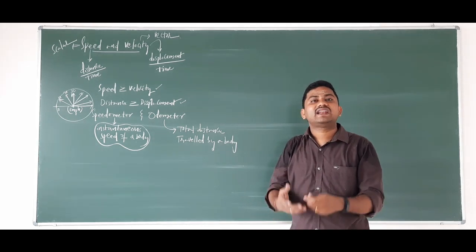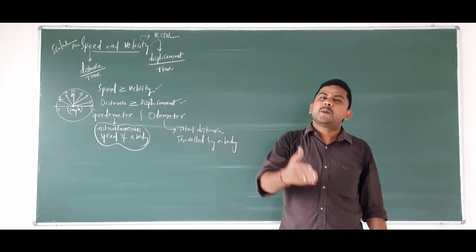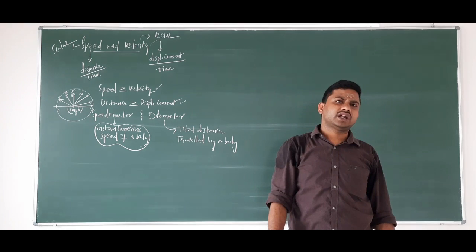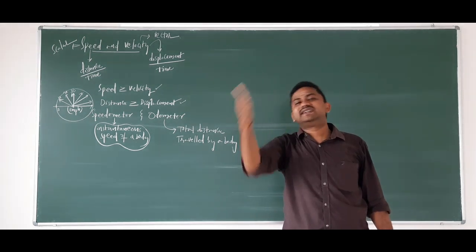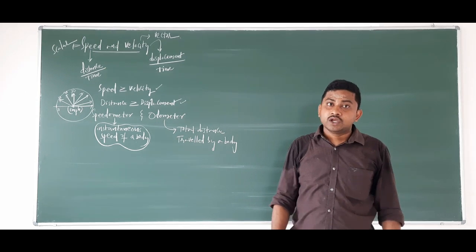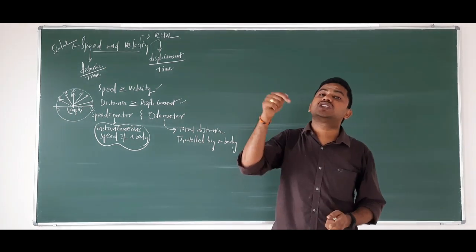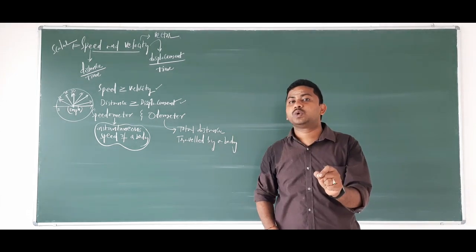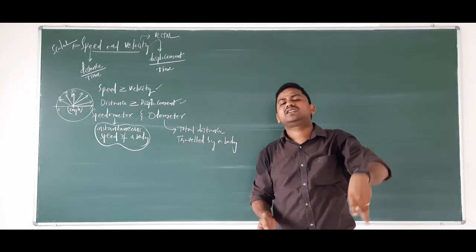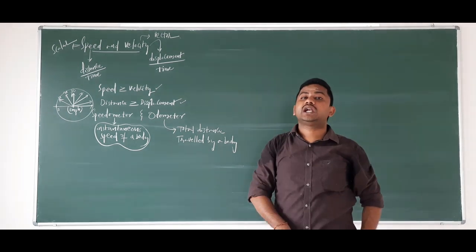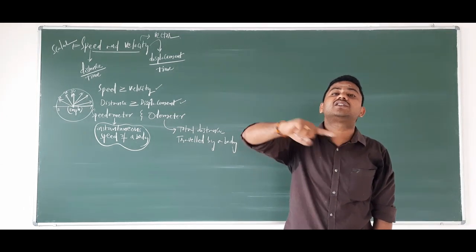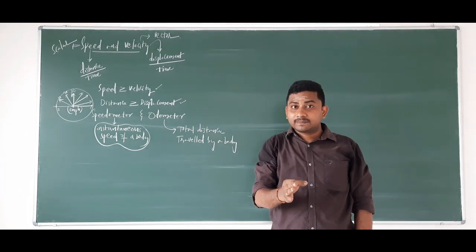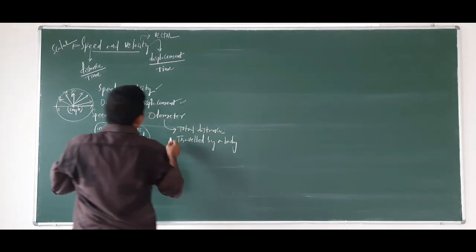Then what is the instantaneous velocity here? Speed plus direction will be equal to velocity. Remember, it's so simple. Speed plus direction will give you the velocity. So if you check the speedometer reading while the car is moving in a particular direction, that's called instantaneous velocity. There is not much difference here. I have told you clearly, the car is moving on a straight road, so the speed and velocity are the same here. Okay? Clear?